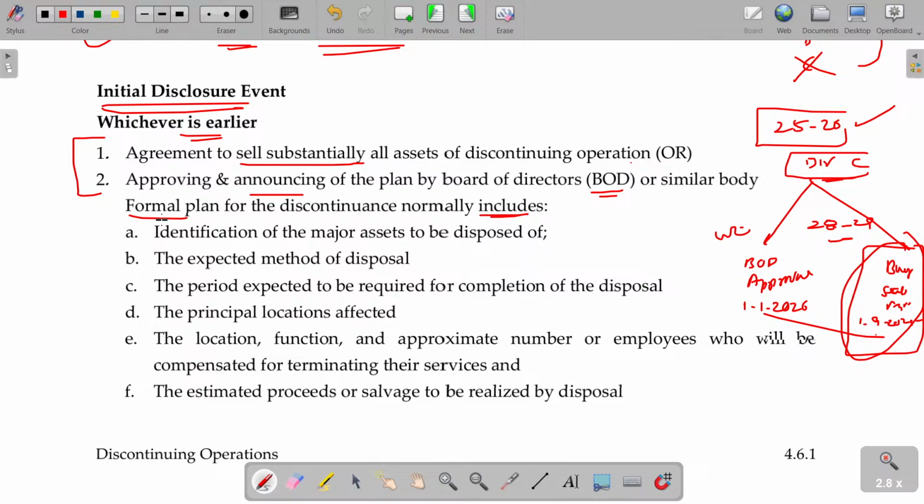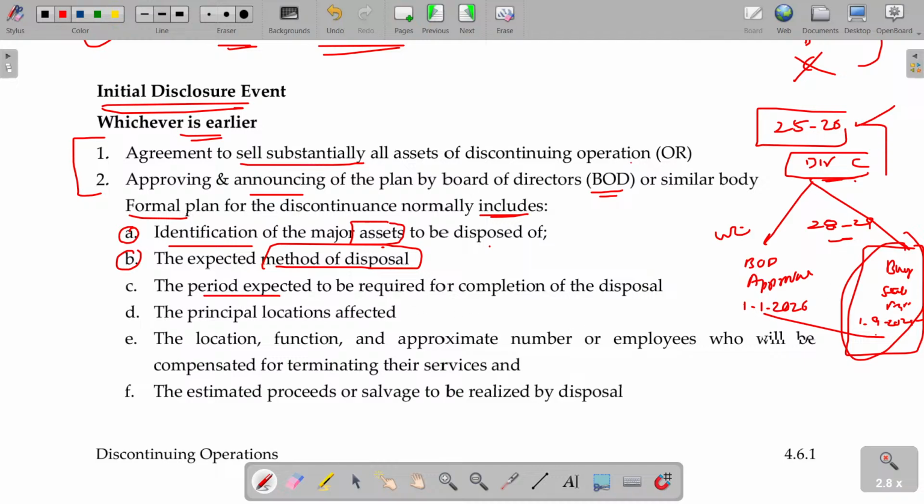And what could be the formal plan? Identification of major assets to be disposed of. In that C, what are the major assets to be disposed of? And how do you dispose? Method of disposal: is it going to be scrapped, sold, or diverted to some other entity? Period expected, how many years?